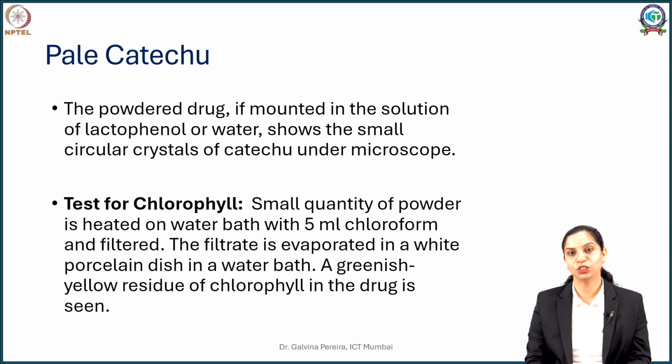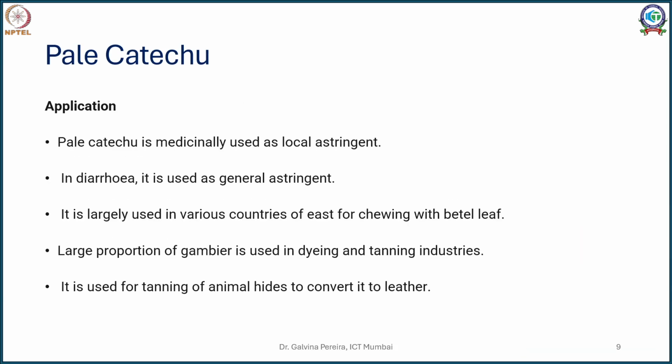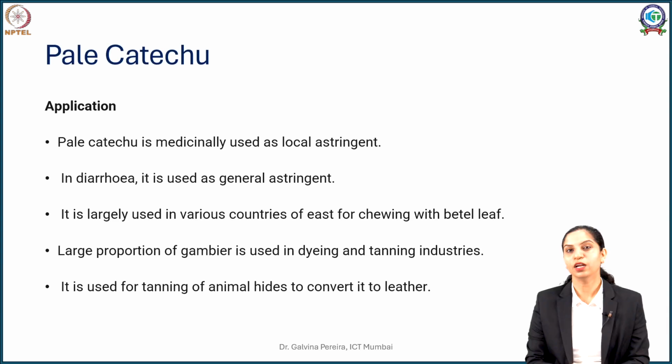The other tests which it will obey are definitely your vanillin hydrochloric acid test for condensed tannins, as well as the matchsticks test which we studied previously. Now applications, where is pale catechu used? Now pale catechu, owing to its very high content of catechin, is used as a local astringent.